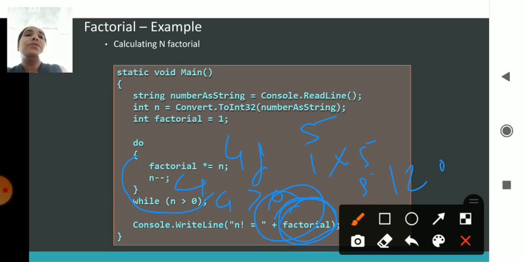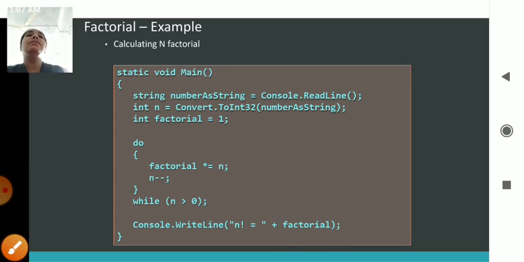Consider the factorial 5 into 4 into 3 into 2 into 1. Then 1 minus 1 becomes 0. 0 greater than 0, no. Now it will come out of the loop and print the factorial, and the result will be printed. So this is how the condition is being checked. What happens is, in the do loop, whatever statements are there, it will execute, and then it will check for the condition. Then it comes out and prints the statements. That is a do while loop.